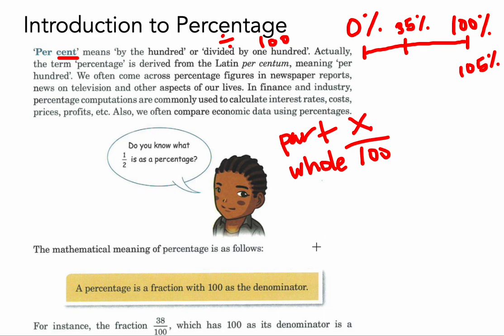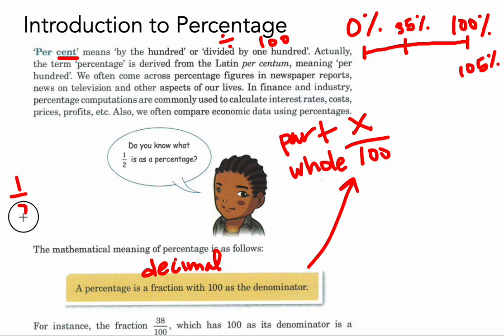Percent, like we see up here, is a fraction with 100 as the denominator. So it's that part out of that whole. Or you can see it as a decimal, because a decimal is just another way of writing a fraction. So as long as it is out of 100, you have a percent right there. So what is 1/2 as a percent?